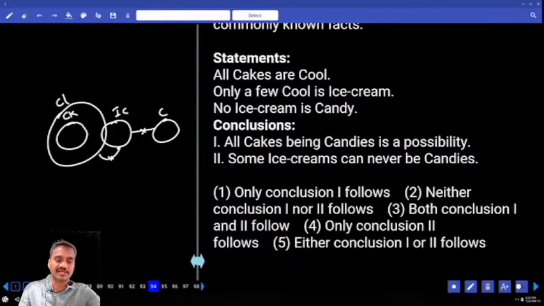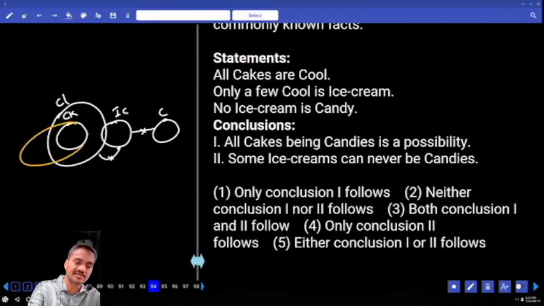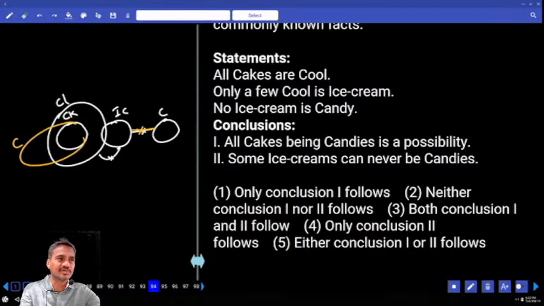"All cakes are candies" is a possibility. This entire cakes must be a part of candies. Now tell me, is it possible to write cake under candies or not? Now these candies cannot be intersected with ice cream, hence we can represent it like this. It is possible.